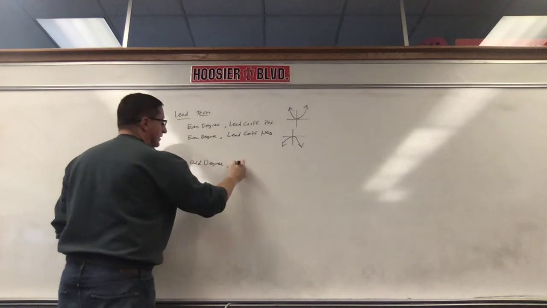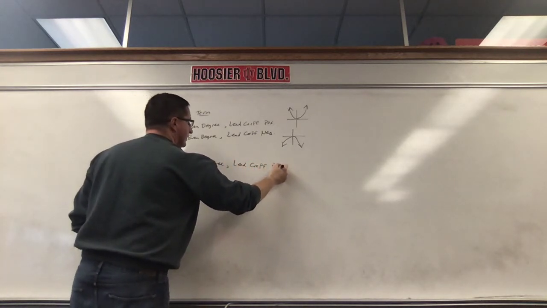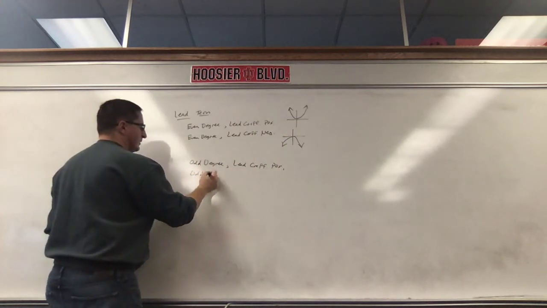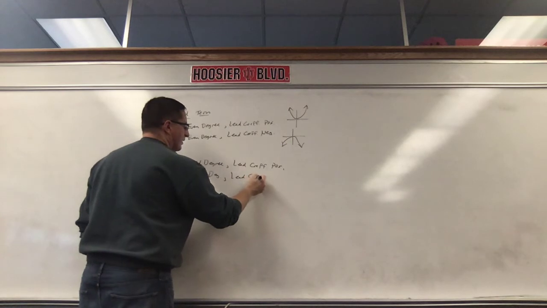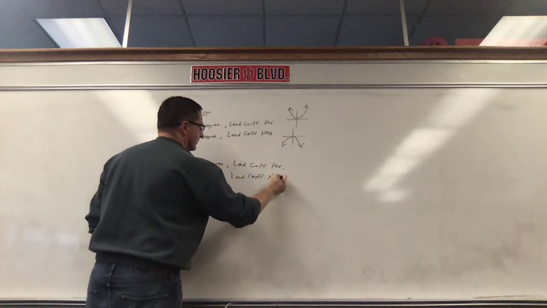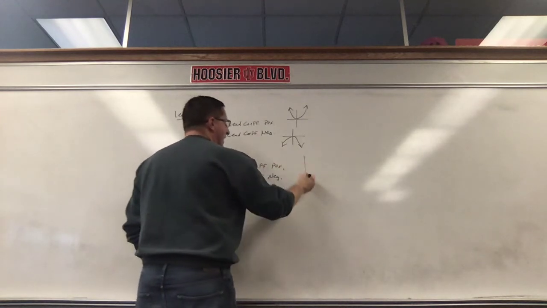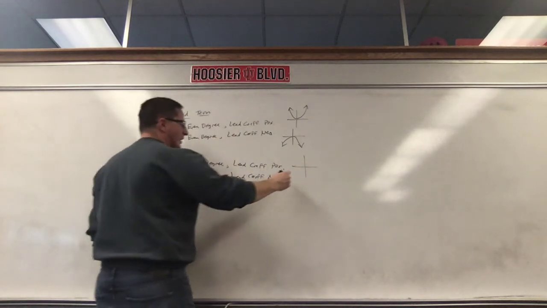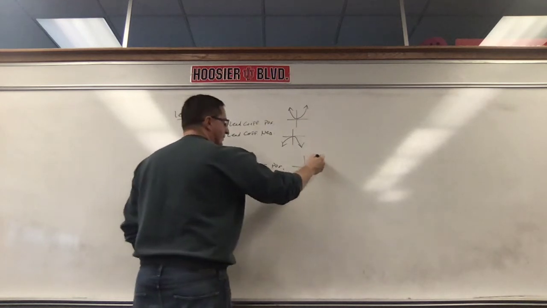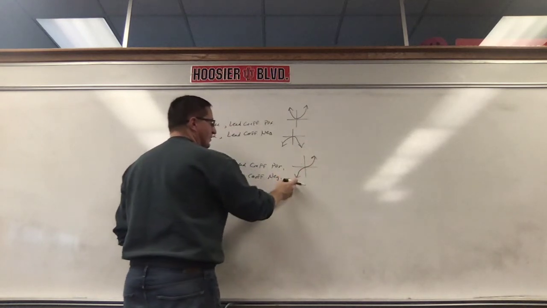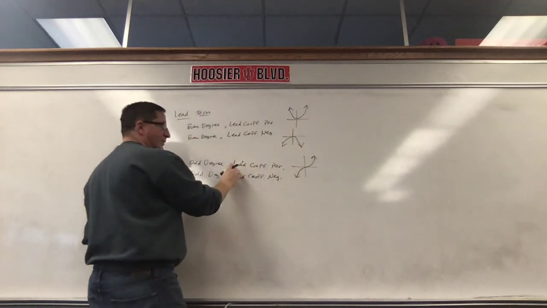And it could be an odd degree with a positive lead coefficient, or an odd degree with a negative lead coefficient. These are the four possibilities. If it's an odd degree and your lead coefficient is positive, it's generally going to be going up. It's going to look sort of like this. As you go to the right, it's going up, and as you go to the left, it's going down. That's if its lead coefficient is positive. It's generally going up because your lead coefficient is positive.